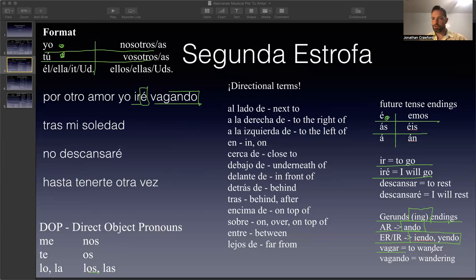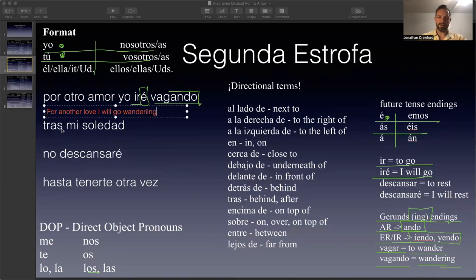Vagar means to wander. Vagando means wandering. Por otro amor yo iré vagando. So what does it mean? For another love, because otro means another or other. Yo iré vagando. I will go wandering.